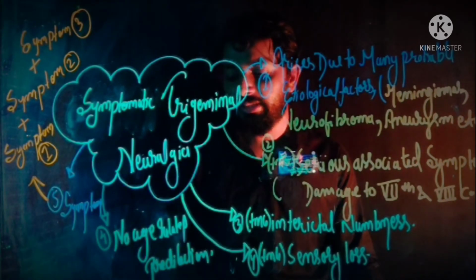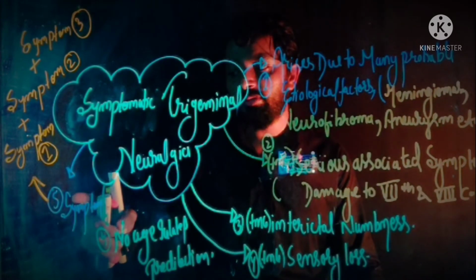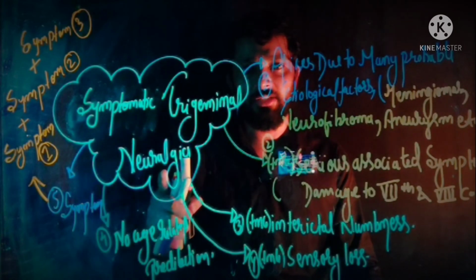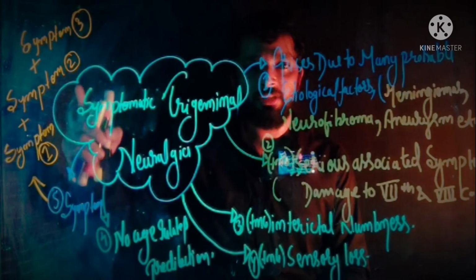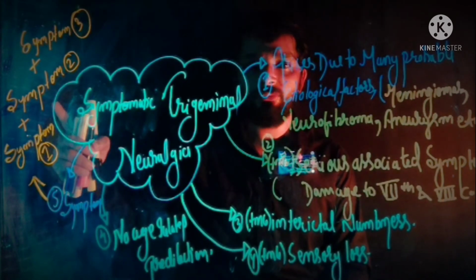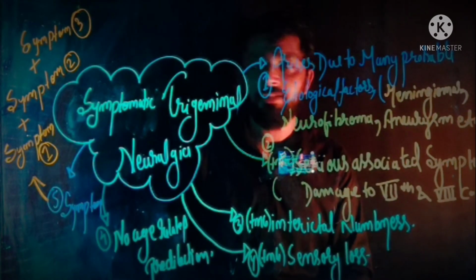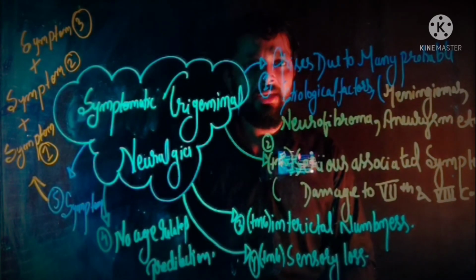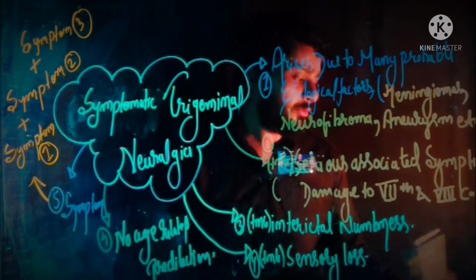There is no age-related predilection. And when we talk about the symptoms of symptomatic trigeminal neuralgia, it is a combination of symptom 1, symptom 2, symptom 3. Symptom 1 is a symptom of typical trigeminal neuralgia. Symptom 2 arises due to the damage of the 7th and 8th cranial nerve, and symptom 3 arises due to the underlying dangerous cause, like the meningiomas, neurofibromas and aneurysm.